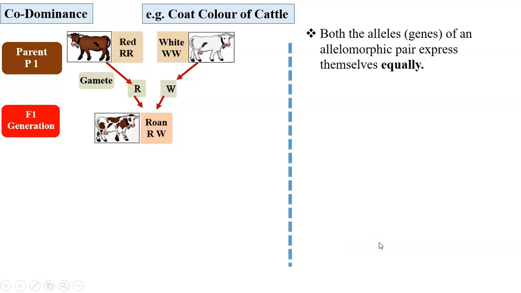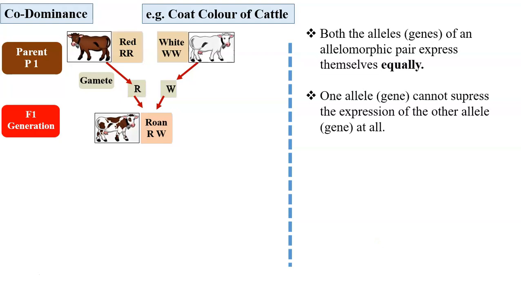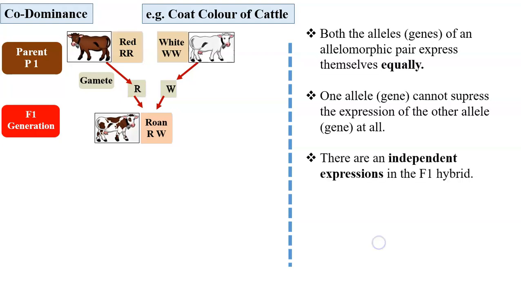Both alleles of an allelomorphic pair express themselves equally. One allele cannot suppress the expression of the other allele at all. There are independent expressions in the F1 hybrid.